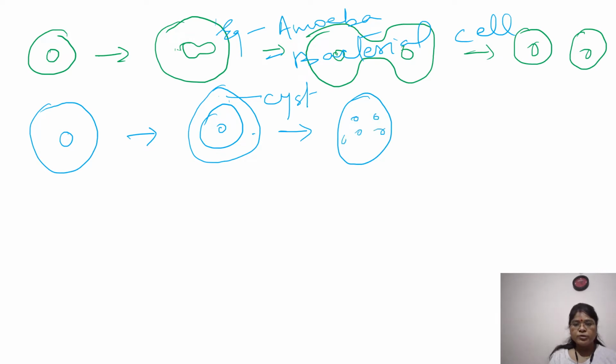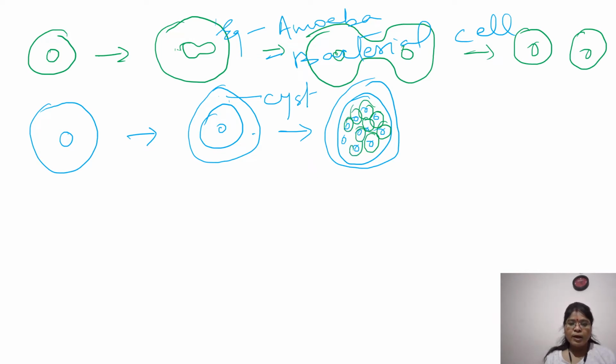It divides, it keeps on dividing. Okay, and this is your cyst. Then what happens? You will find now that the cytoplasm surrounds and it starts forming the membrane. So small cells are formed inside it, and these cells are released.